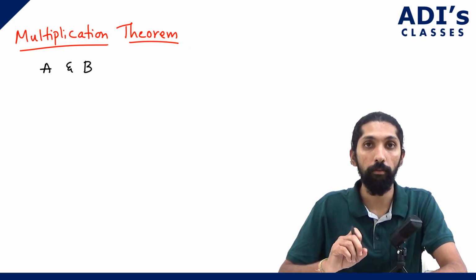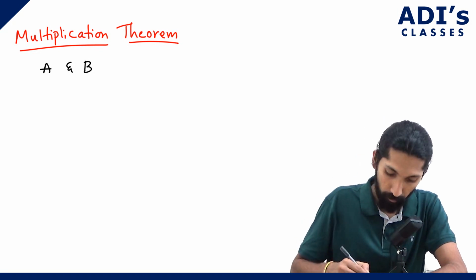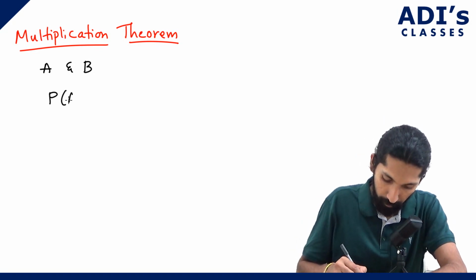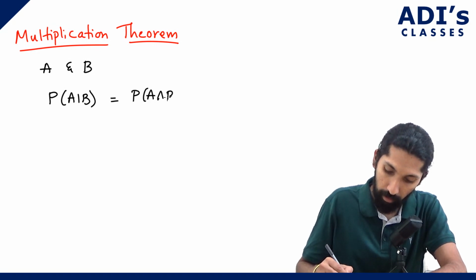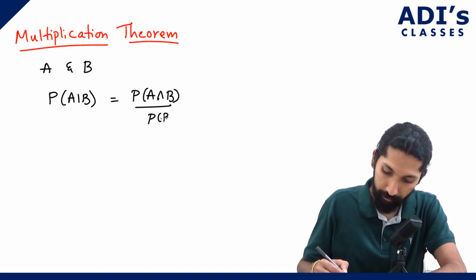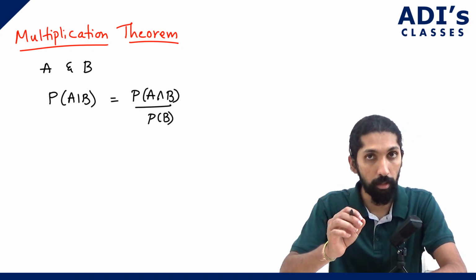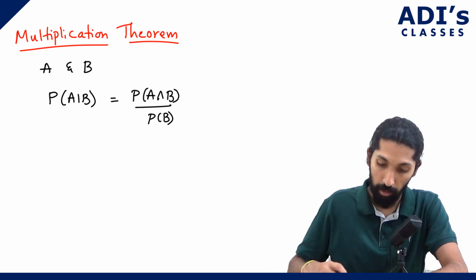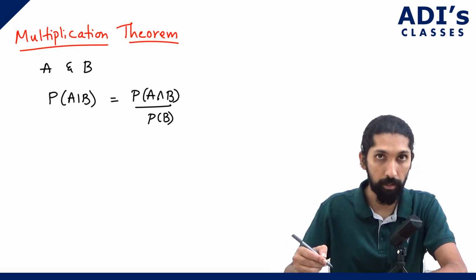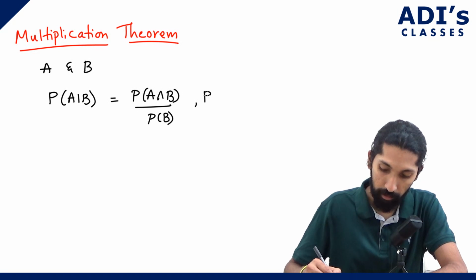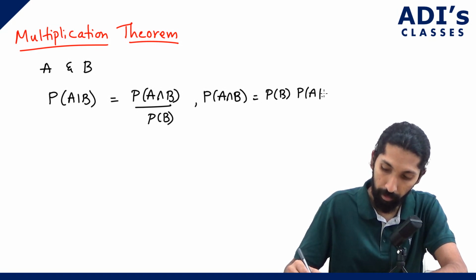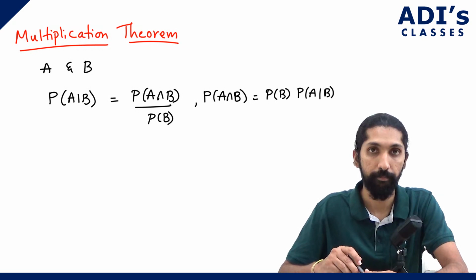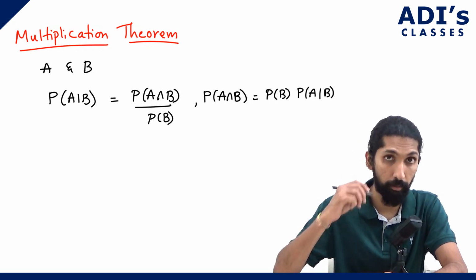Now formula wise, P of A given B is nothing but P of A intersection B divided by P of B, correct? This is the formula for conditional probability, which we all know. So, if P of A given B is this, then we can clearly say that P of A intersection B is nothing but P of B into P of A given B, correct? So we have this as one equation.